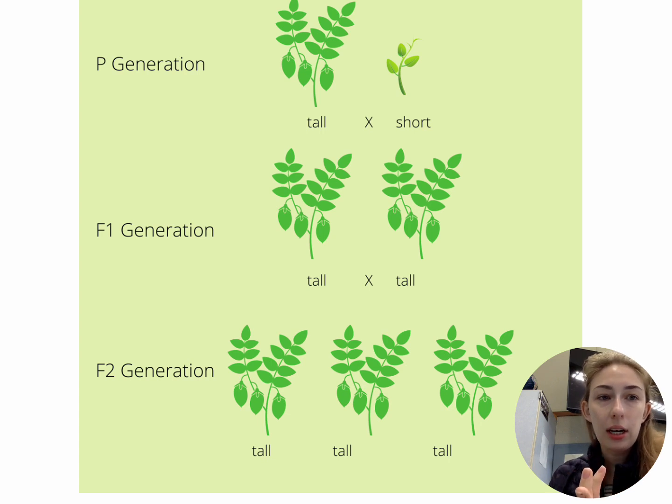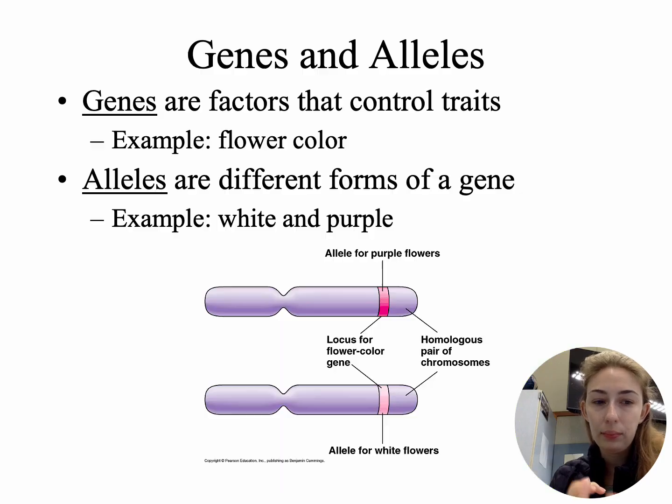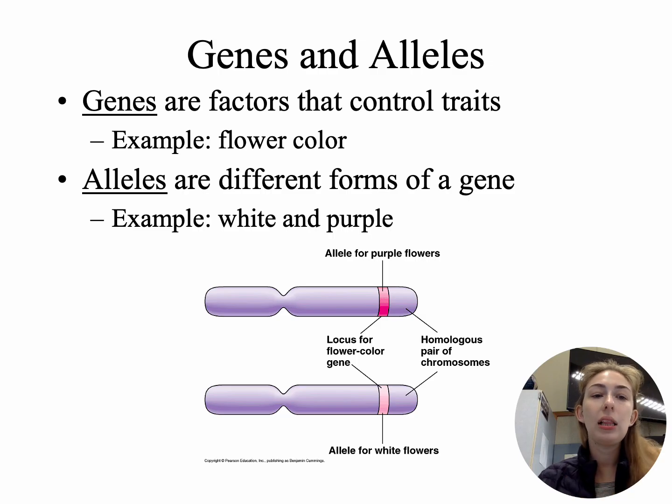So looking here, we have again parent generation, F1 generation, F2 generation. This all connects back to genes, right? Genes are factors that control traits. An example is tall or short or flower color. Whereas alleles are different forms of a gene. Okay, so it could be white or purple.